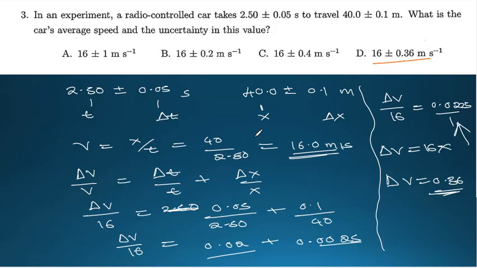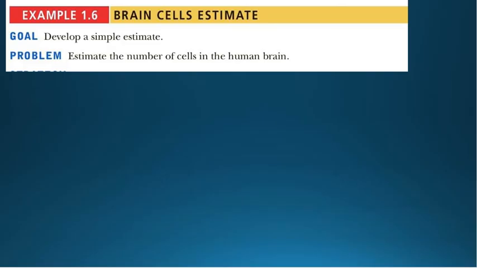Let's do the following question. The following question now is to estimate the number of cells in the human brain. Like I was telling you in the first place, when it comes to estimation, you need to make reasonable assumptions. We don't just dream of the assumptions which we are going to make. So our first thing is to find the volume of the brain. We're going to estimate the volume of a brain here.